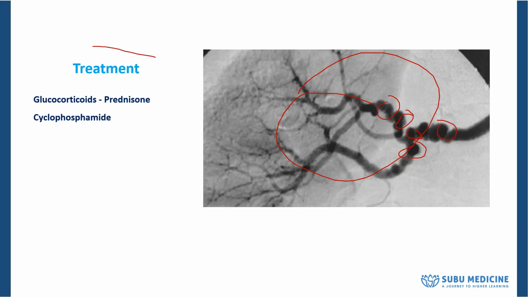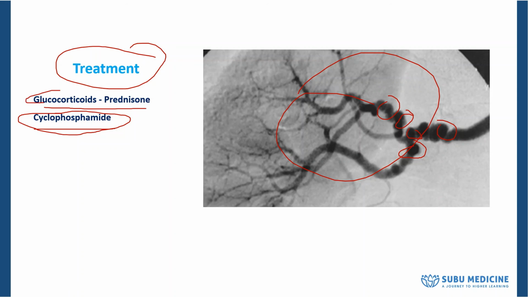And then usually, if you want to treat patients with polyarteritis nodosa, it depends on the severity of the disease they're coming with. But usually the treatment you can do is glucocorticoids, or you can also give something called cyclophosphamide. Usually this is the treatment, but if they're resistant to this, then you can give a glucocorticoid for the treatment like prednisone. All right, thank you.